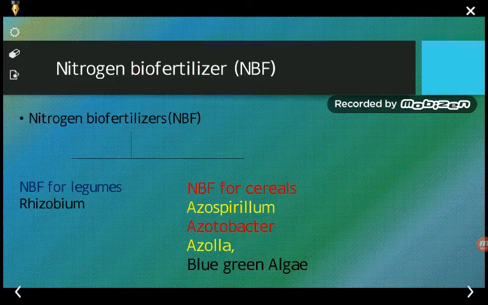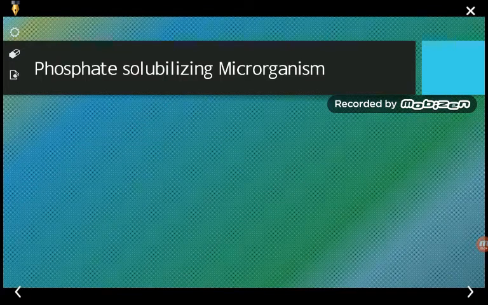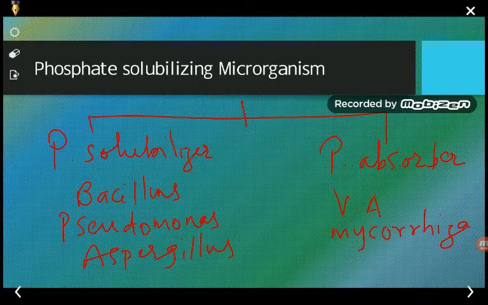So coming to the topic, that is the phosphate solubilizing microorganisms. Here we can say that phosphate solubilizing microorganisms may be divided into two: the phosphate solubilizer and the phosphate absorber.